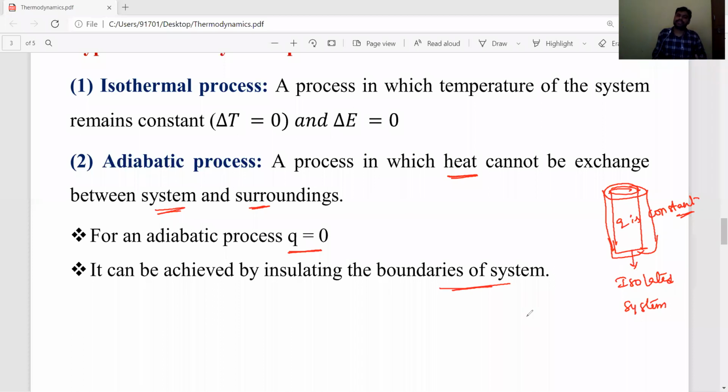This type of process is known as an adiabatic process. In an adiabatic process, heat is constant. Heat is not changing.